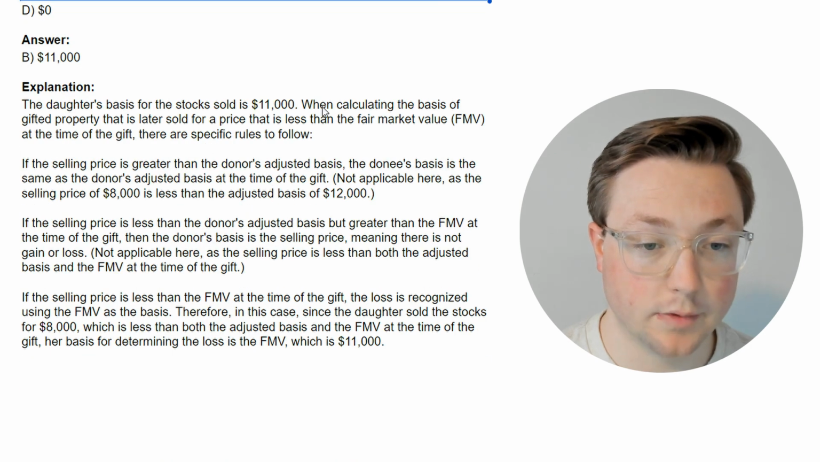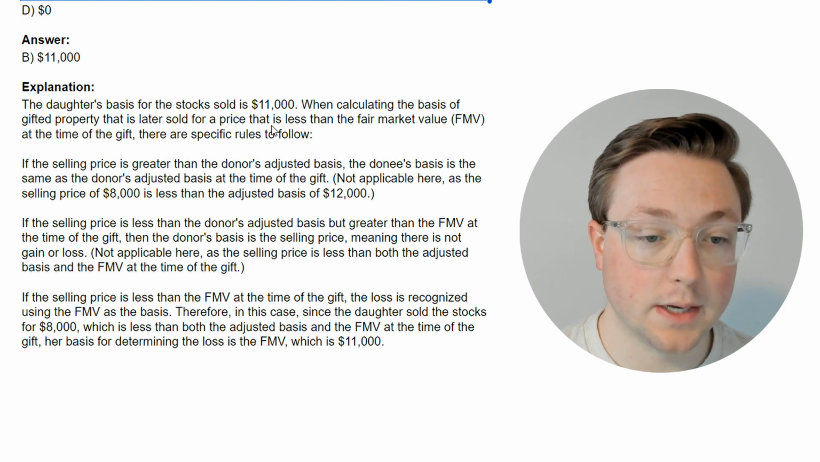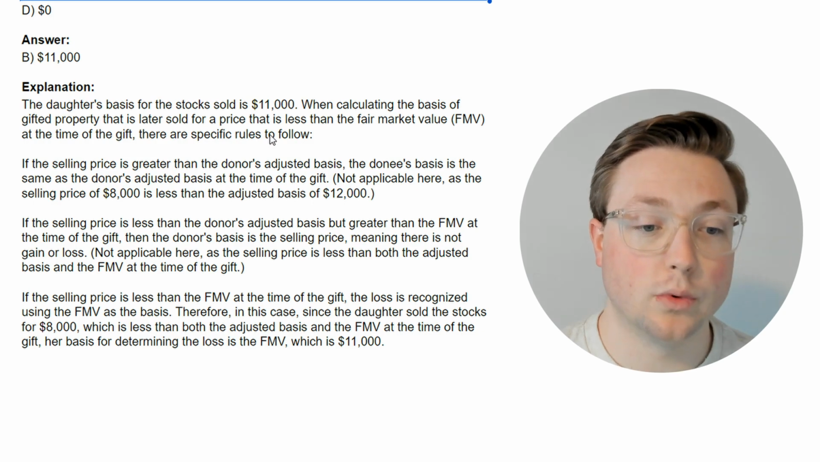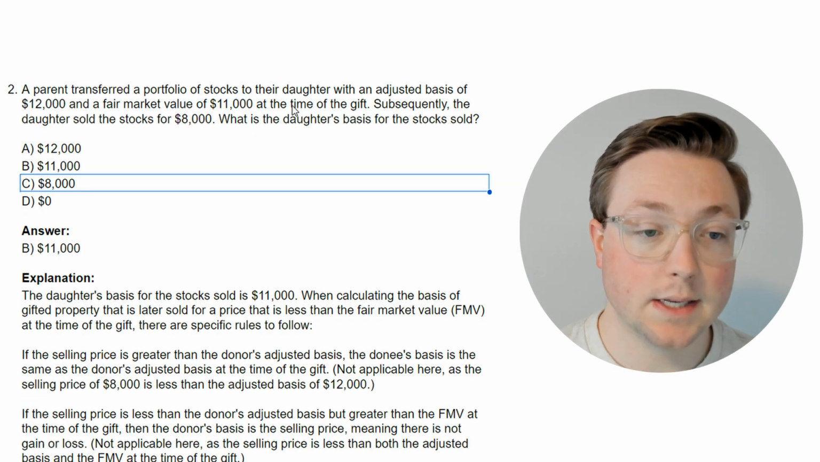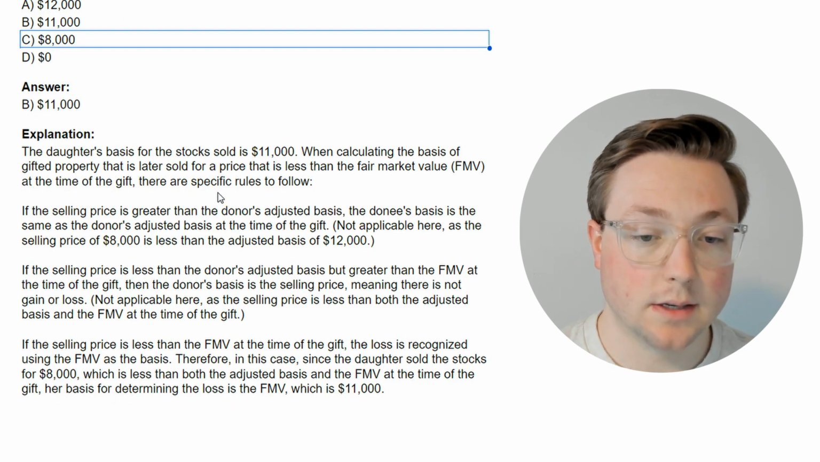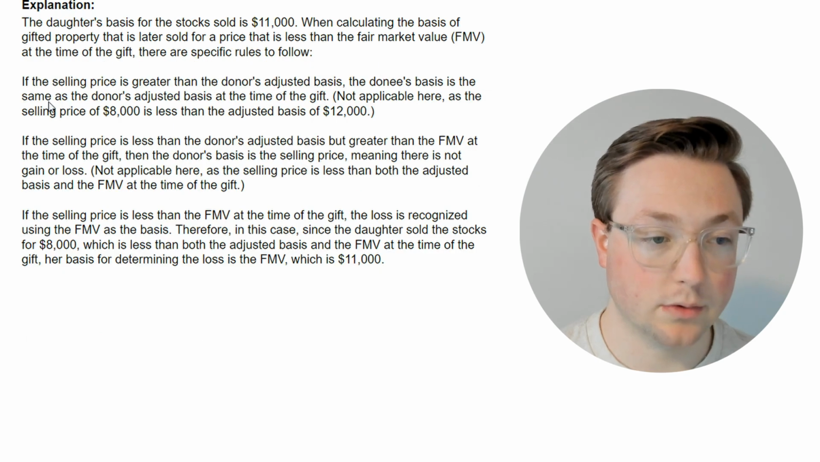So let's see why this is different. When calculating the basis of gifted property that is later sold for a price that is less than the fair market value at the time of the gift, there are specific rules to follow. Okay, so right there, it normally is the adjusted basis, but if they later sell it for a price that's less than the fair market value, then there are different rules. So let's read those rules.